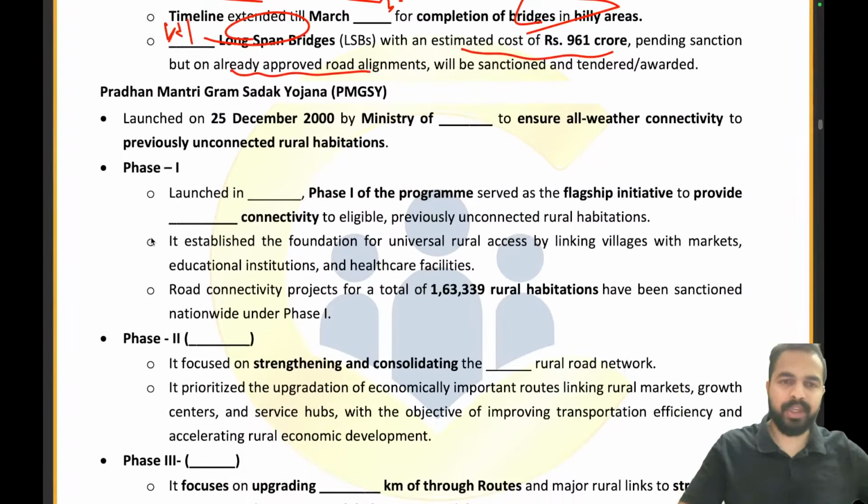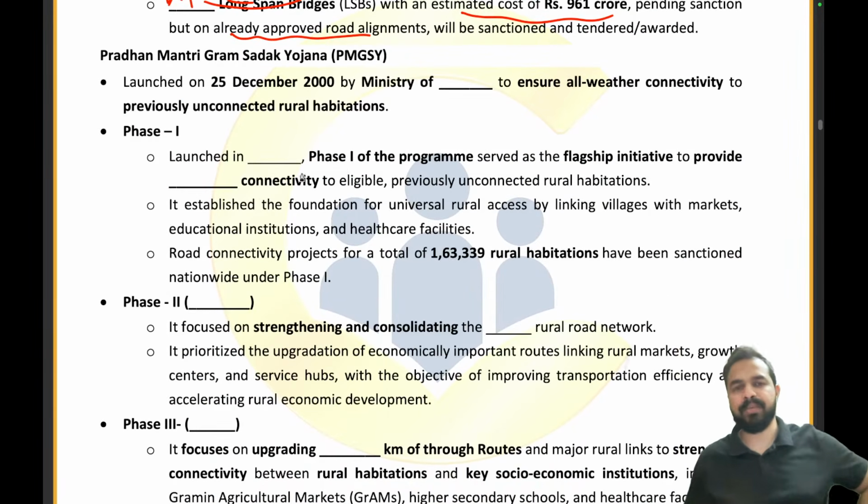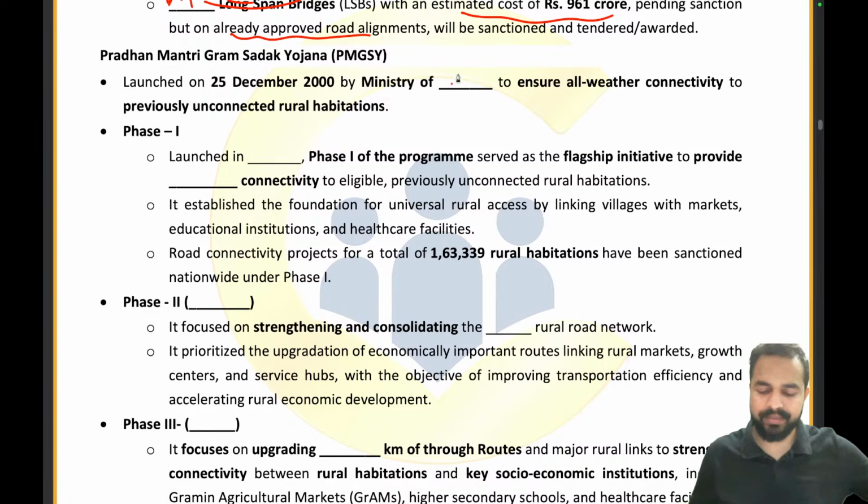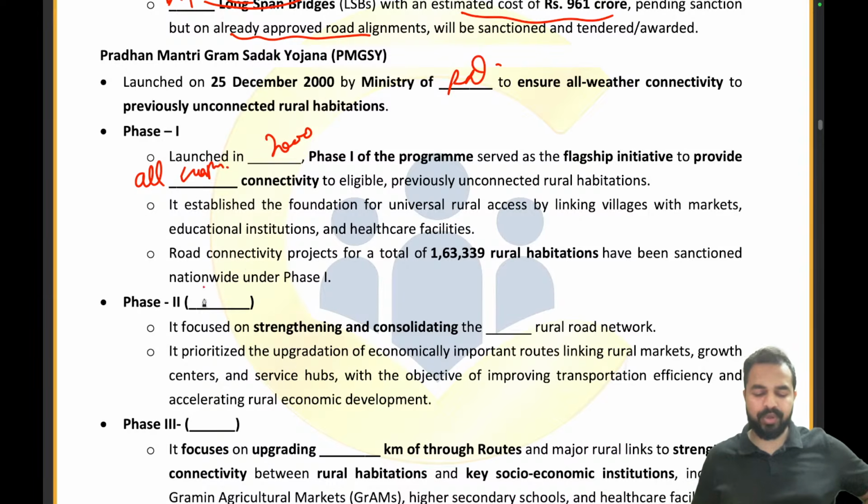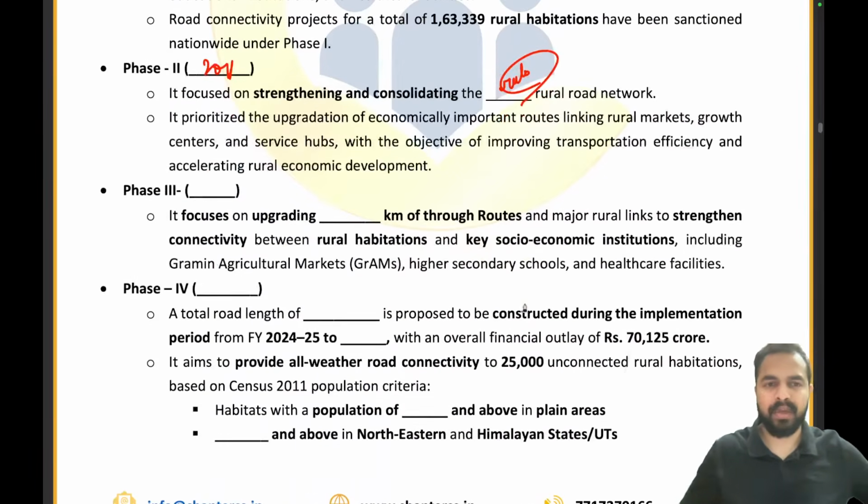Moving on to Pradhan Mantri Gram Sadak Yojana, launched on 25th of December 2000 by the Ministry of Rural Development, right? Phase 1 was launched in which year? 2000. What exactly does it provide? It provides dash connectivity, all weather connectivity. Now phase 2 in 2013 for strengthening and consolidating the rural roads. Phase 3 in 2019.